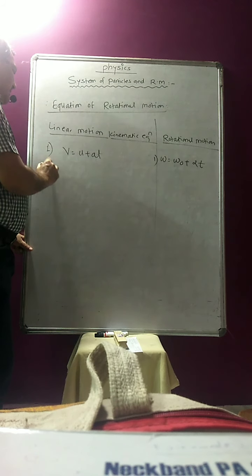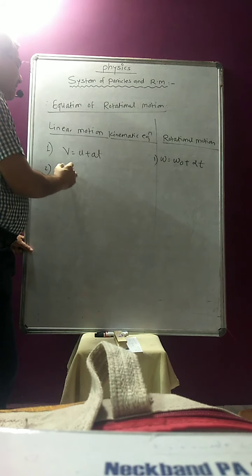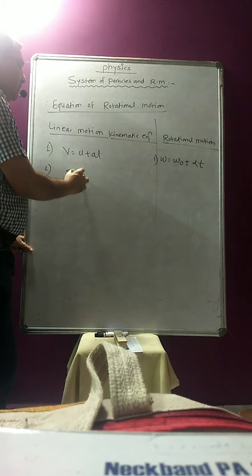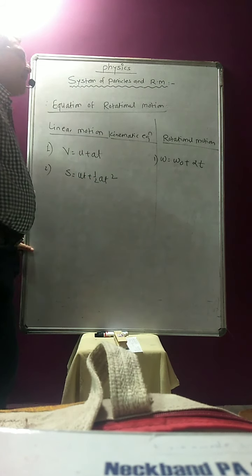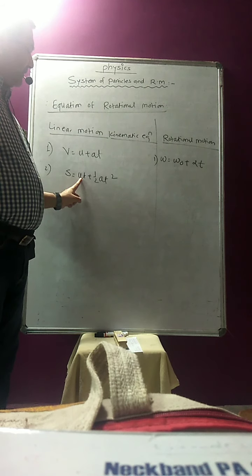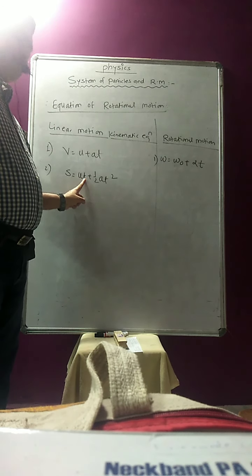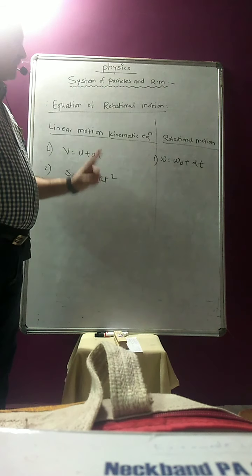The second kinematic equation in linear motion is S is equal to ut plus half at square, that you have learned, where S is the displacement covered by the body, U is the initial velocity, t is the time taken, and A is the linear acceleration.